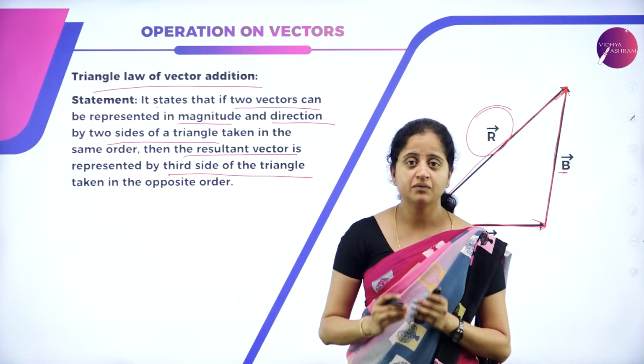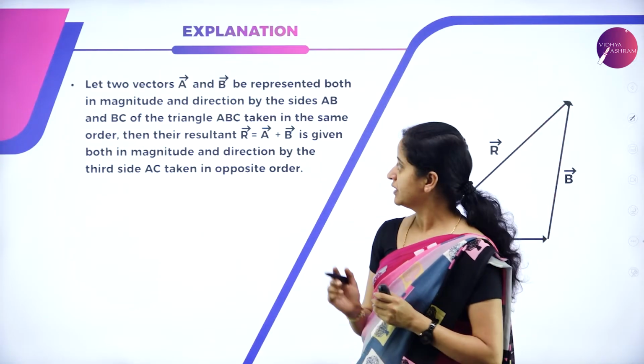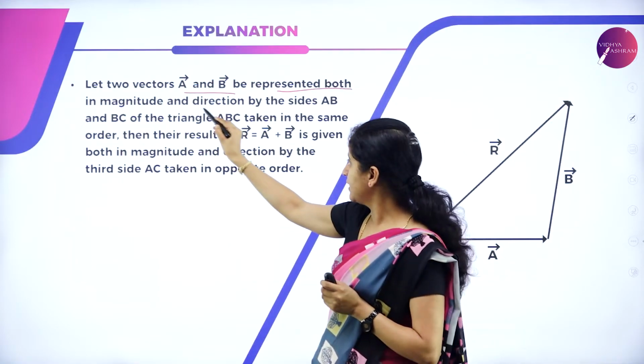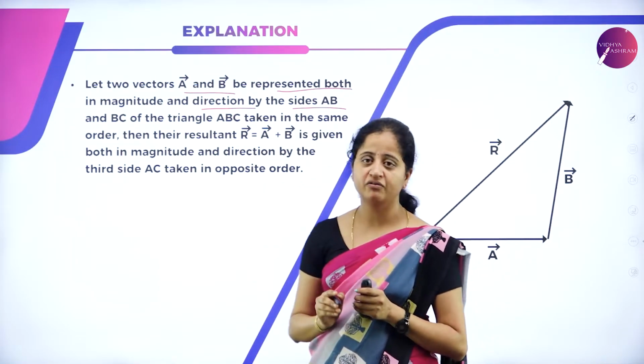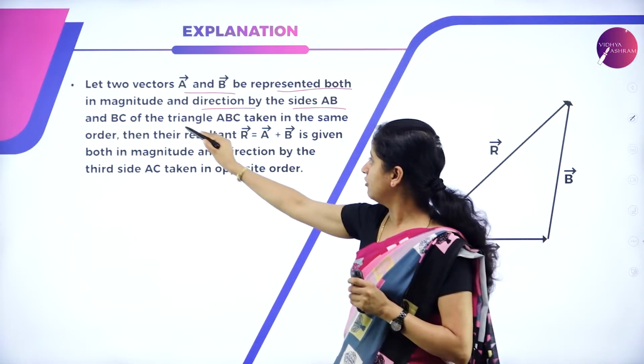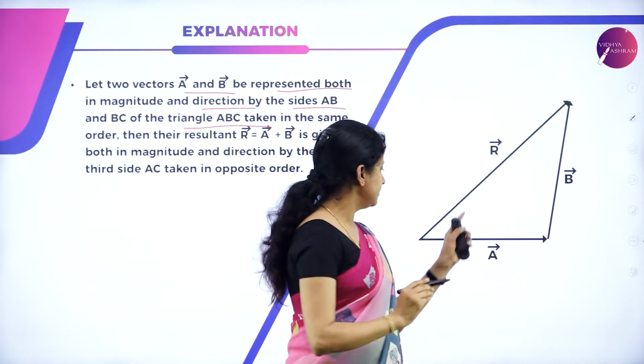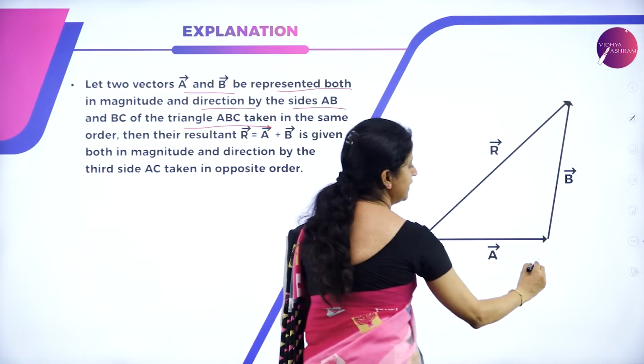Let us now learn this in detail. Let two vectors A and B be represented both in magnitude and direction by the sides AB and BC of a triangle ABC, taken in the same order. Let us say this is a triangle ABC.